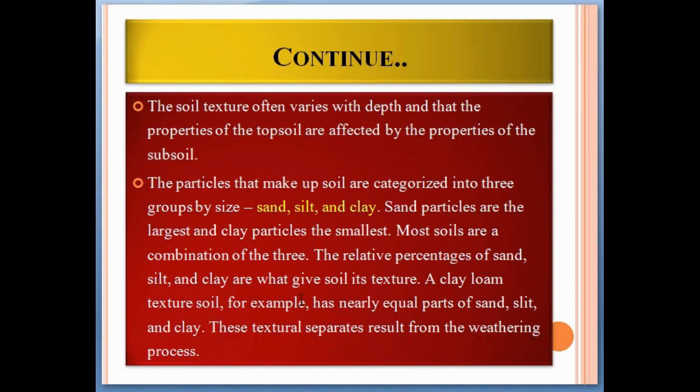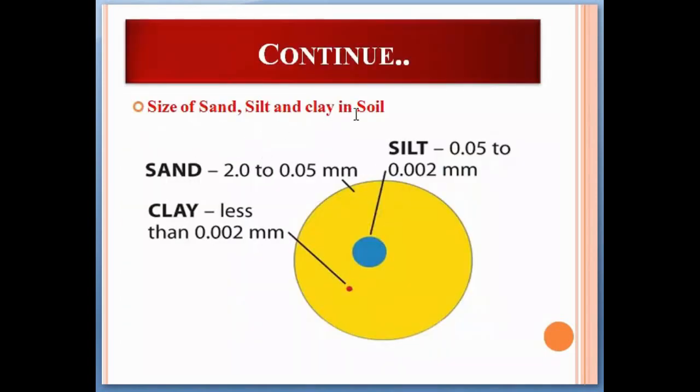So we learn about this texture in our next slide, where we can understand sand, silt, and clay in a triangle shape. So size of sand, silt, and clay in soils. This is the size actually of any soil. So the sand is actually 2 to 0.05 millimeter in size, which is in yellow color. Silt is actually 0.05 to 0.002 millimeter, which is in blue color, and clay is less than 0.002 millimeter. So this is the grain size of a soil that has these aggregates.